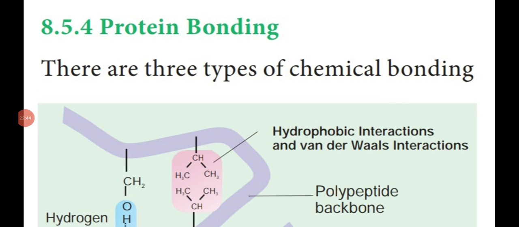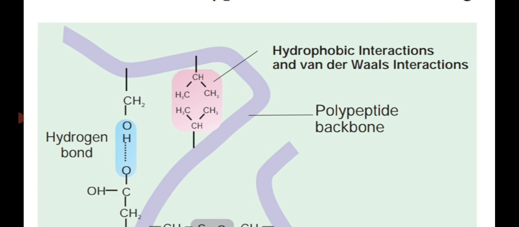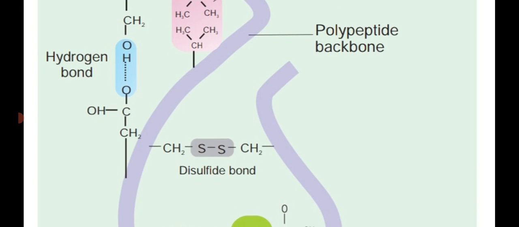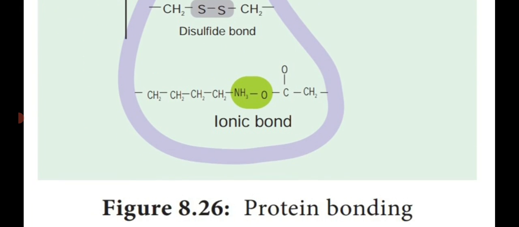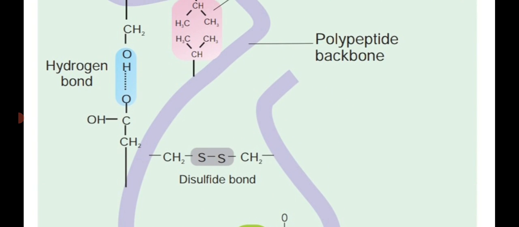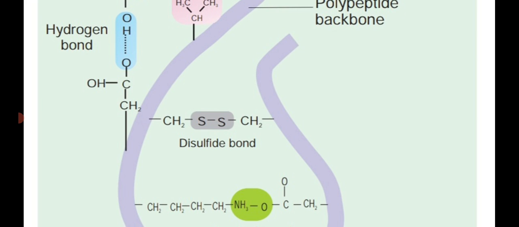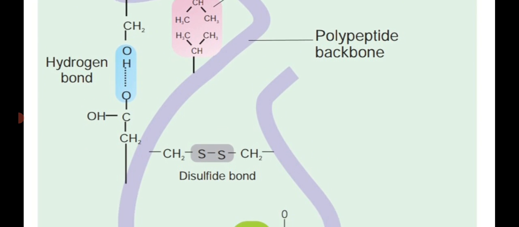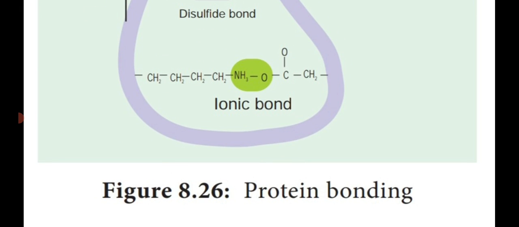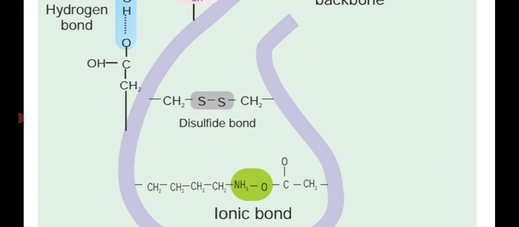Next one, protein bonding. There are three types of chemical bonding that occur in the protein: hydrophobic interaction and van der Waals interaction, polypeptide backbone, disulfide bond and ionic bond. So these are the three types of bonds present here: the hydrogen bond, disulfide bond and ionic bond. The ionic bond and the hydrogen bond are denatured only when you apply a large amount of heat, or if you place the protein in soap, detergent, acidic substances or disinfectants, which make the protein non-functional.